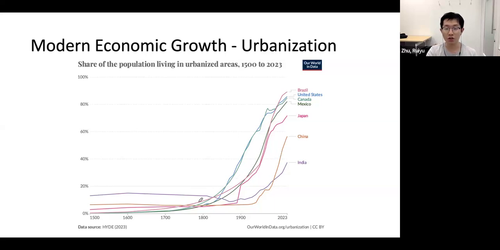We can see that this share also follows a very similar pattern to our GDP figure and the population figure, right? After the Industrial Revolution, more people came to the cities and worked in industry, right? So our urbanization rate increased a lot in the last 200 years.